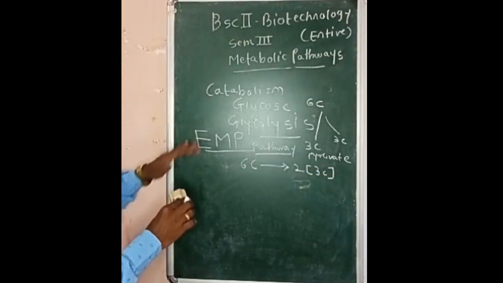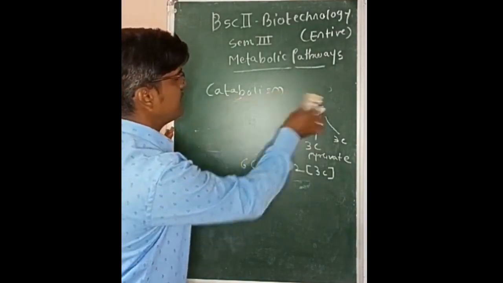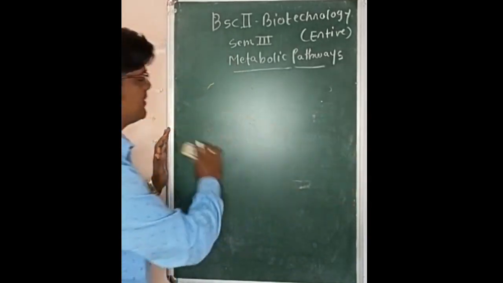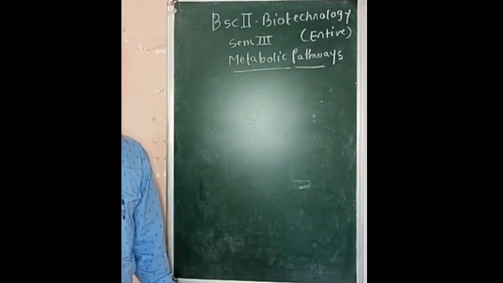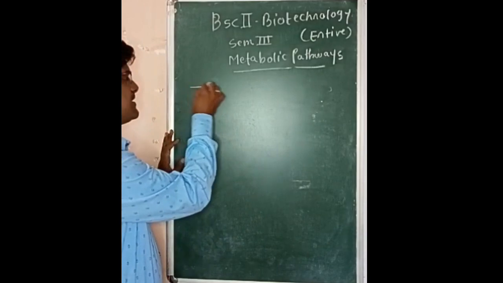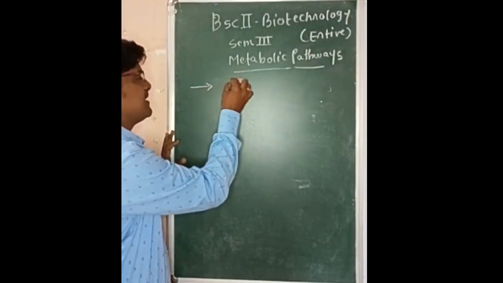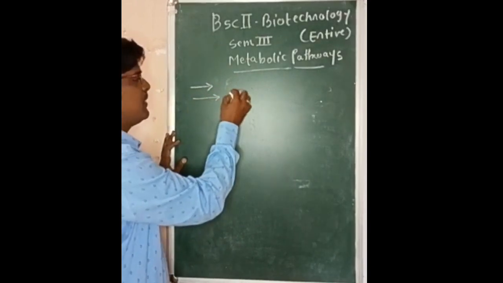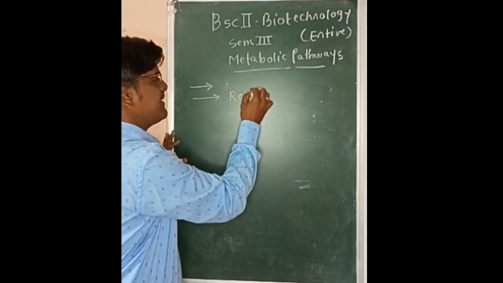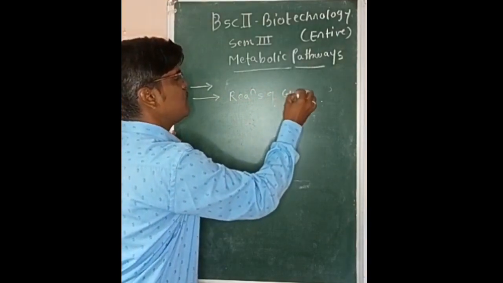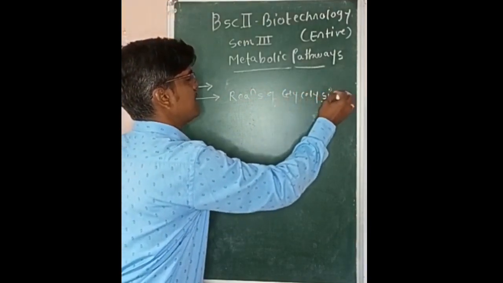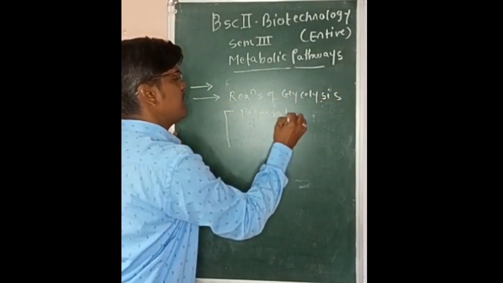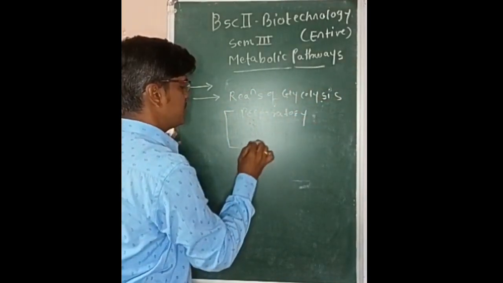Before we initiate the direct glycolytic pathway, why is it necessary to study glycolysis, what is the significance of glycolysis, and what are the types of reactions of glycolysis? Now glycolysis is the breakdown of glucose, the lysis of glucose into 2 molecules of a 3 carbon compound. Then the detailed reactions of glycolysis are divided into 2 phases. One is called the preparatory phase of glycolysis and the other is called the payoff phase of glycolysis.